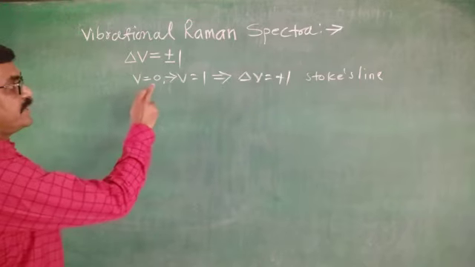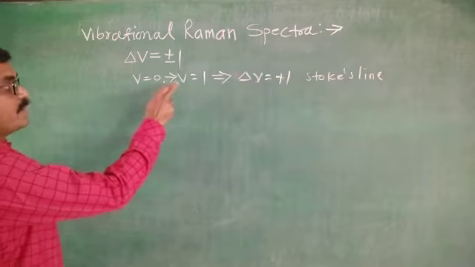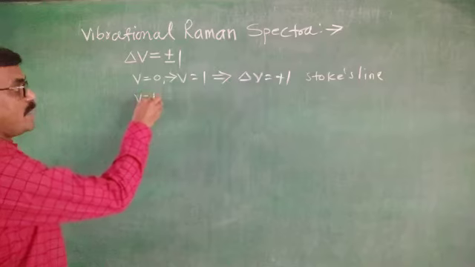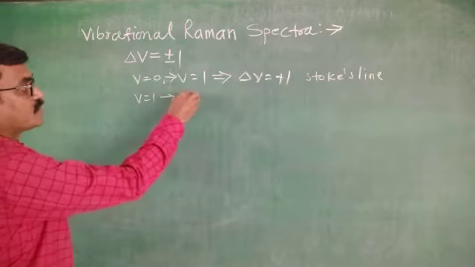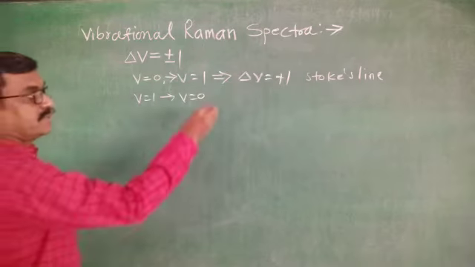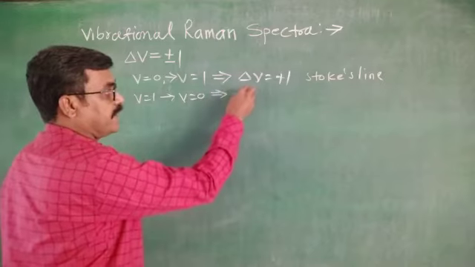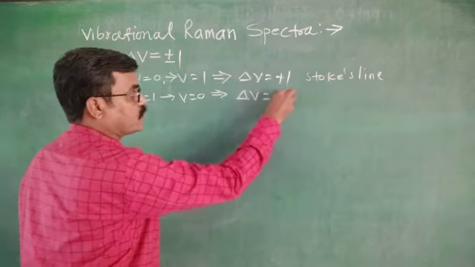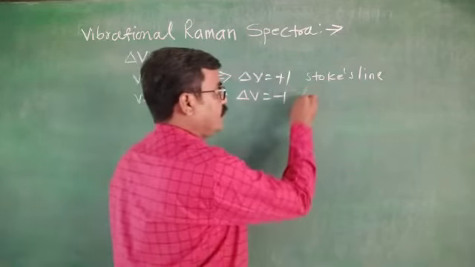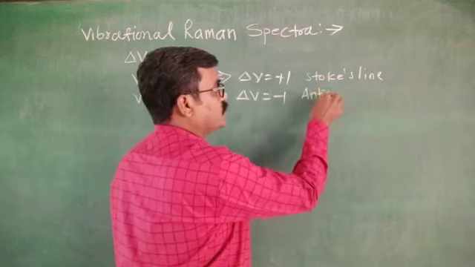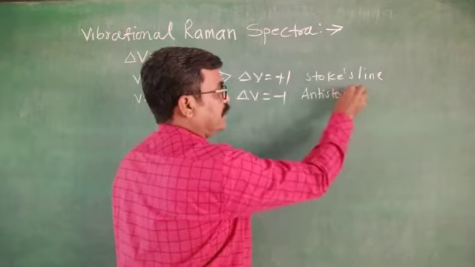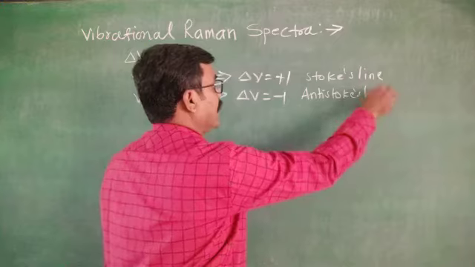Also, if there is a transition from V equals 1 to V equals 0, opposite to this, then we may assign delta V equals minus 1, and you will get anti-Stokes lines in the vibrational Raman spectrum.